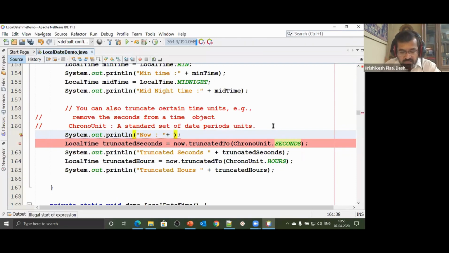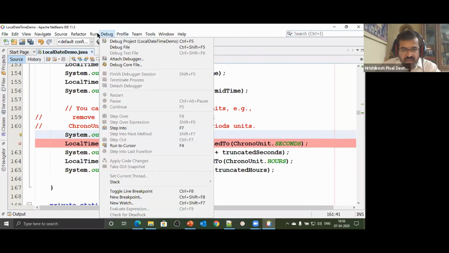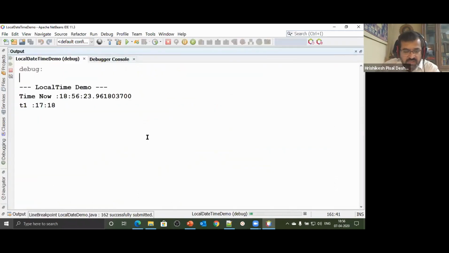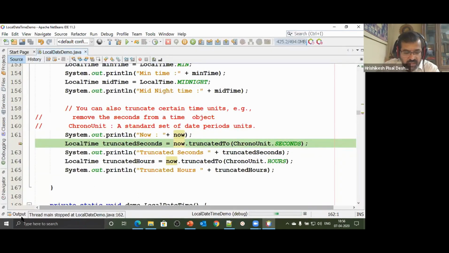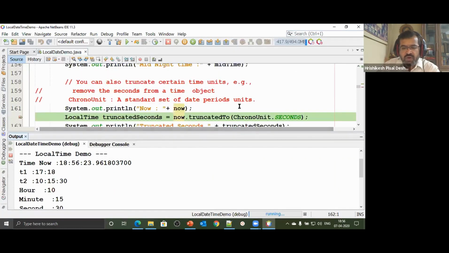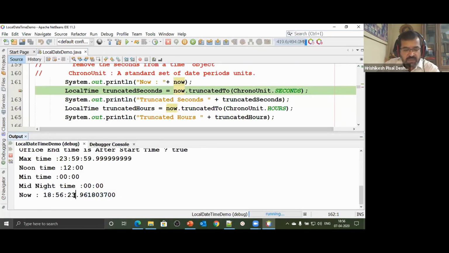I say plus now. Okay, so look at this. When I print this, you will have that unnecessary information regarding the millisecond part also printed. And for some reason, I'm not interested in that millisecond part. Look at that. When we printed this, we got hour, minute, second, as well as millisecond. And for some reason, I wanted to truncate this date only till the second part. Only till the second part. I was not interested in this millisecond part.